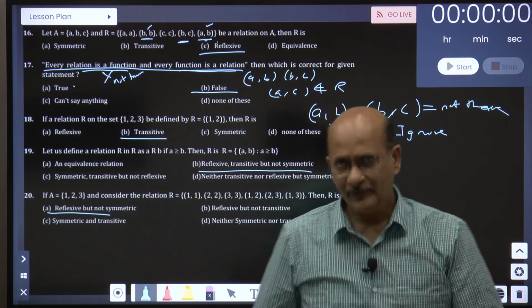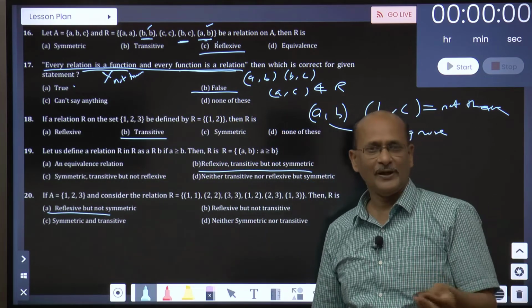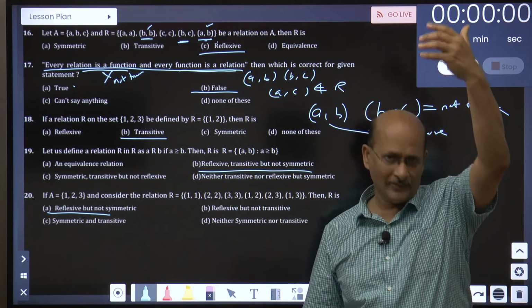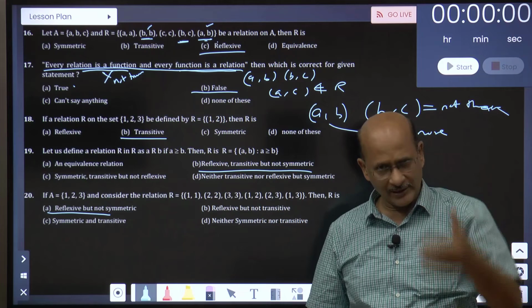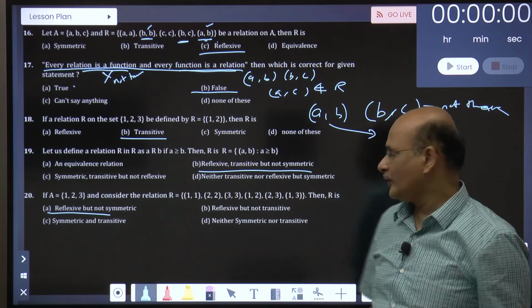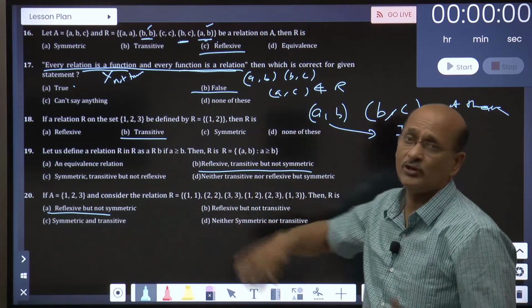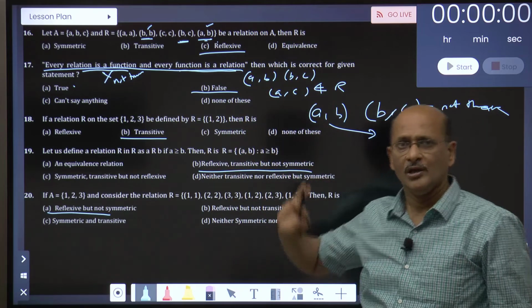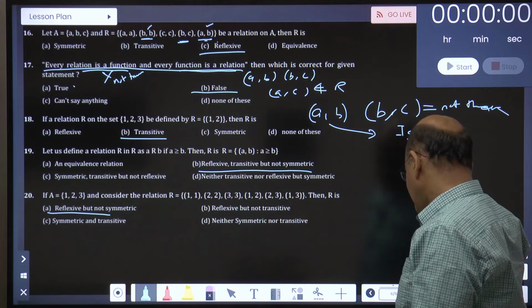So as I said, I come back to the previous part of explanation. I said the case studies part. One information is given to you. From there you have to deal with the different set of questions. Not difficult at all. In fact, doing the case studies question is much easier than doing the solo standalone questions. But I hope you got this point clear. Let us take the next one.